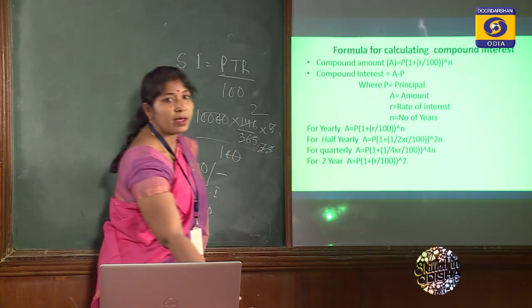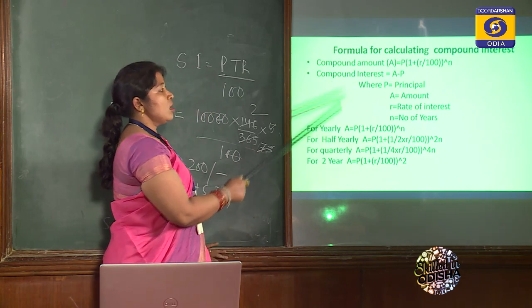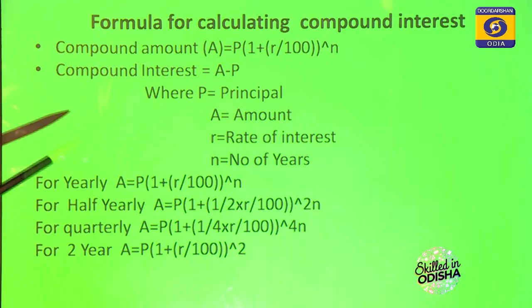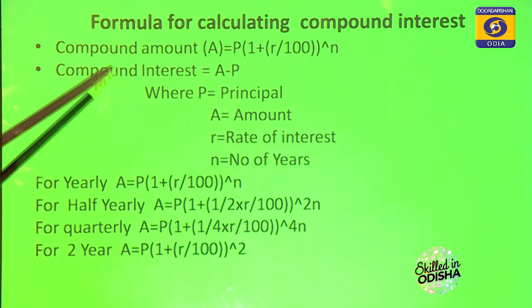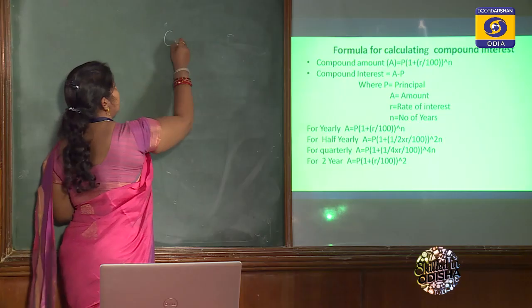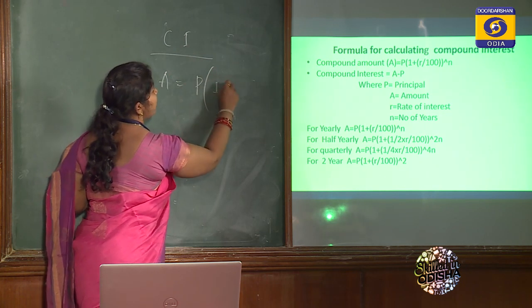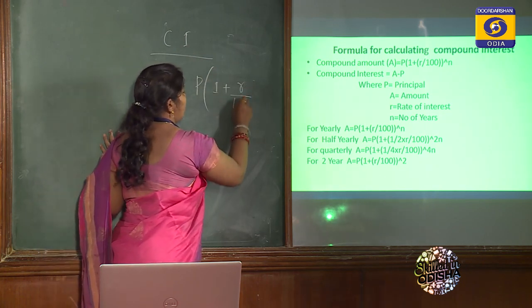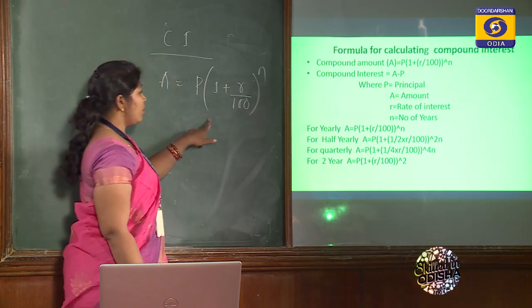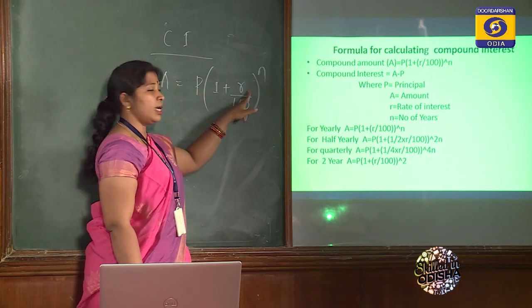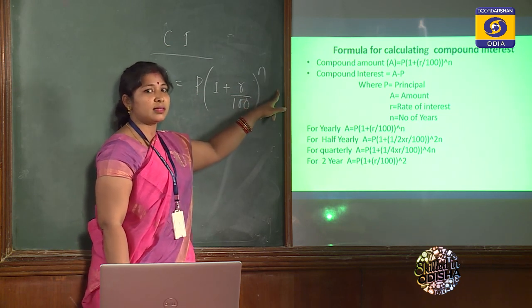These are the formulas we have taken for calculating compound interest. In case of your exam, we have to put this formula directly and calculate the compound interest. So the compound amount will be A is equal to P into 1 plus r by 100 whole to the power n. Here P is your principal, r is your rate of interest, and n is your number of years.